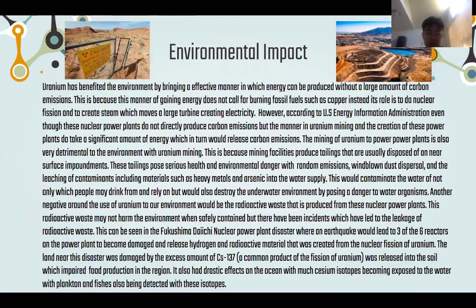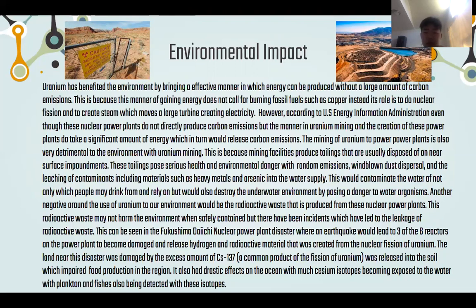Environmental impact. Uranium has benefited the environment because it can create a large amount of energy without producing a large amount of carbon emissions. The only carbon emissions, I think, would be from the producing and mining of the facilities and the burning or the nuclear fission. However, according to the U.S. Energy Information Administration, even though these nuclear power plants do not directly produce carbon emissions, there are indirect carbon emissions that they produce,